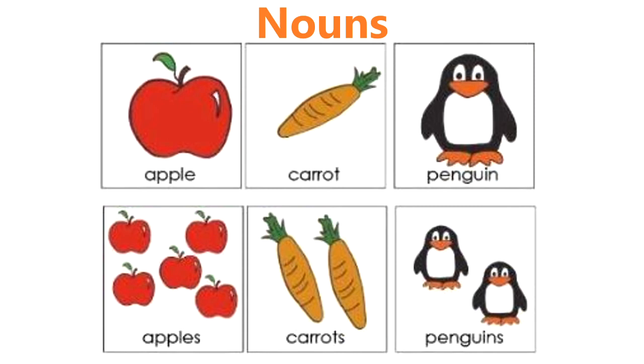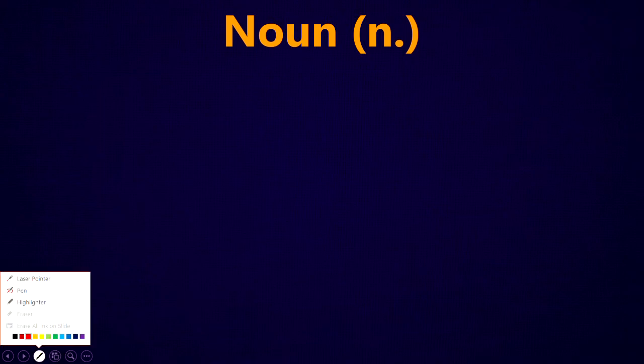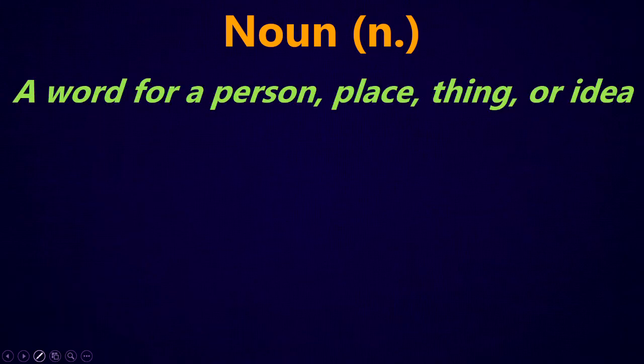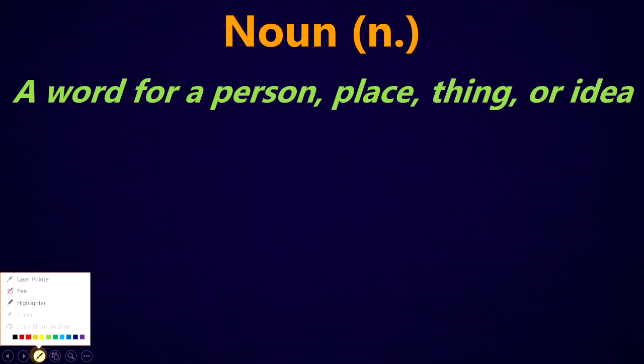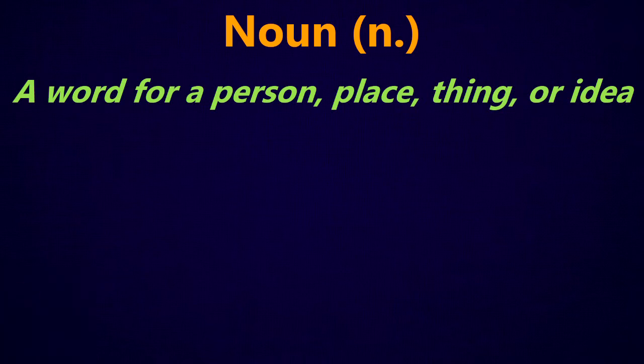Hello, friends. In this lesson, we're going to be looking at nouns and just getting a general overview of nouns. So the word noun basically just means name. It actually comes from the same word where we get the word name. So a noun, represented by the N with the little dot if you look at the dictionary, is a word for a person, place, thing, or an idea. Or we can say it's a name for a person, place, thing, or an idea.